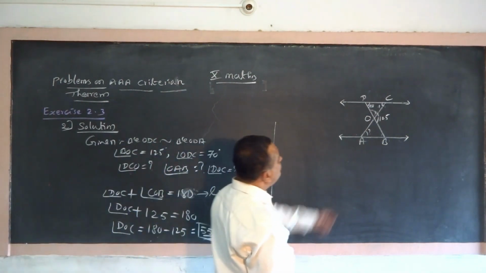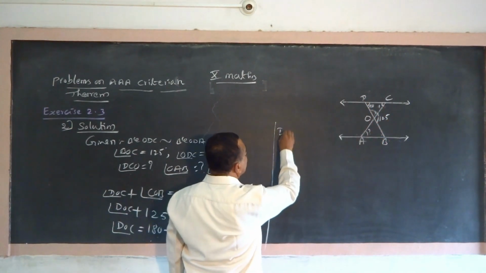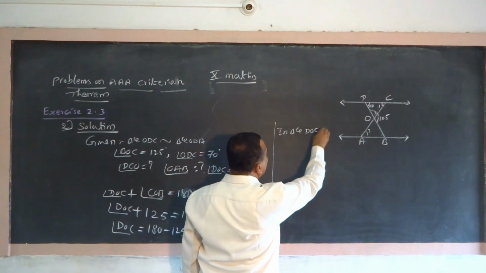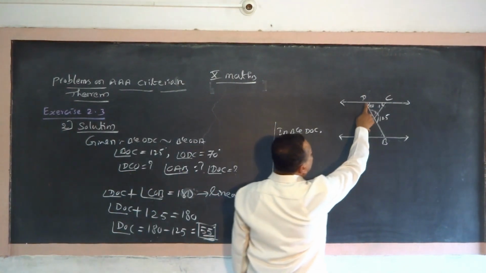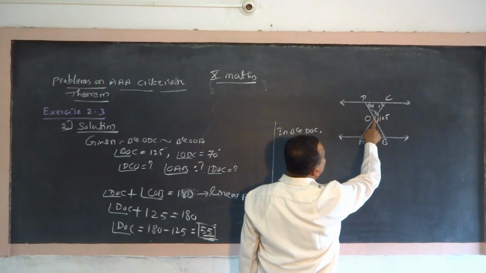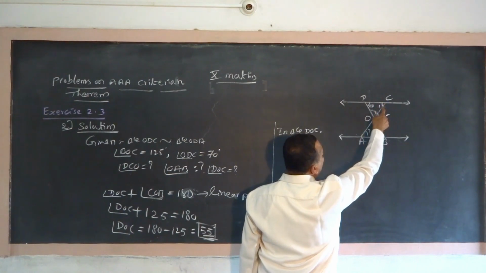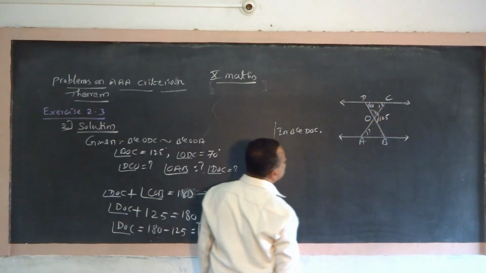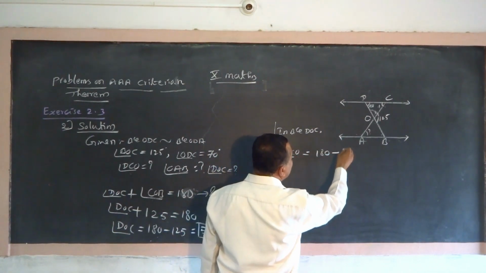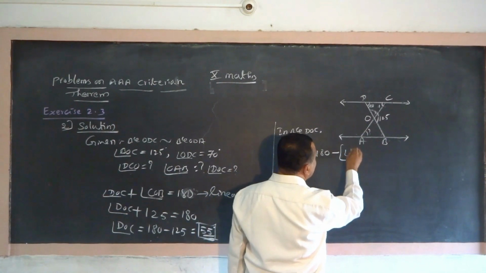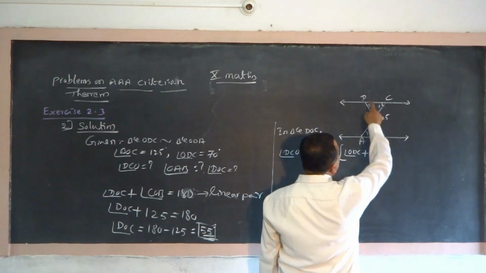Now in triangle DOC, the sum of the three angles is 180. Angle DCO is equal to 180 minus the sum of angle ODC and angle DOC.